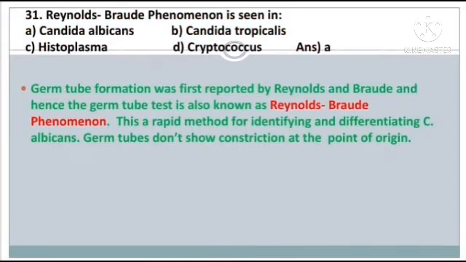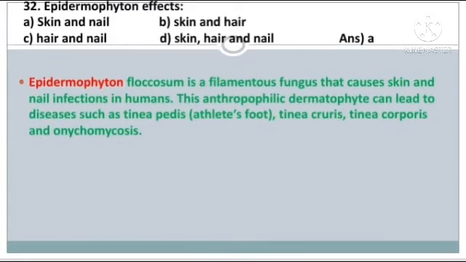Reynolds-Brode phenomenon is seen in: Candida albicans, Candida tropicalis, Histoplasma, or Cryptococcus. Answer is option A. Germ tube formation was first reported by Reynolds and Brode, and hence the germ tube test is also known as the Reynolds-Brode phenomenon. This is a rapid method for identifying and differentiating C. albicans.